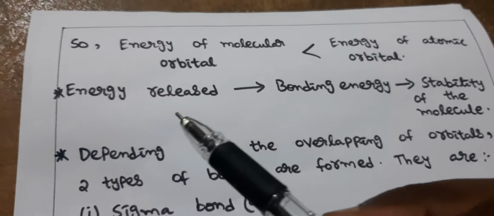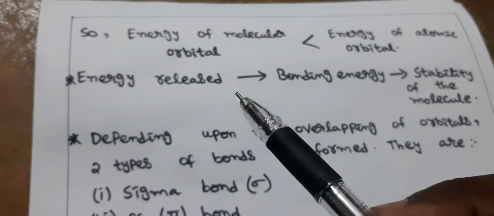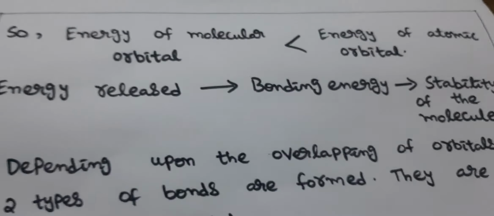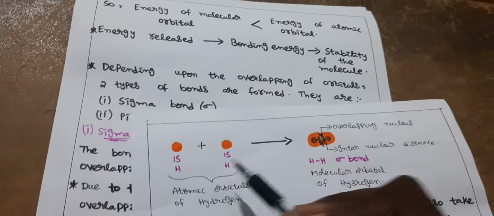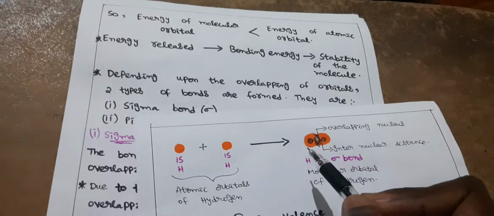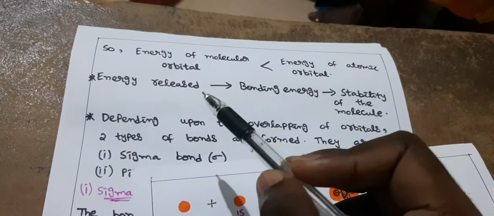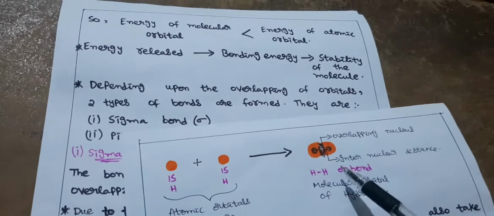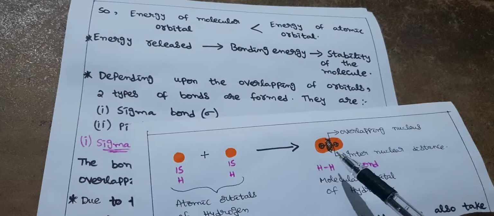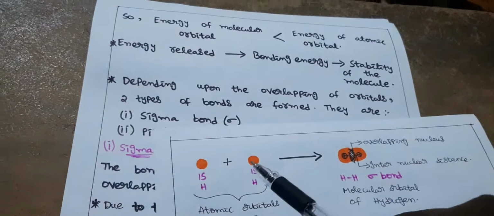Let me explain by showing this. Here these two are atomic orbitals and this is the molecular orbital, right? Here the energy of the molecular orbital is less than the energy of the atomic orbitals.